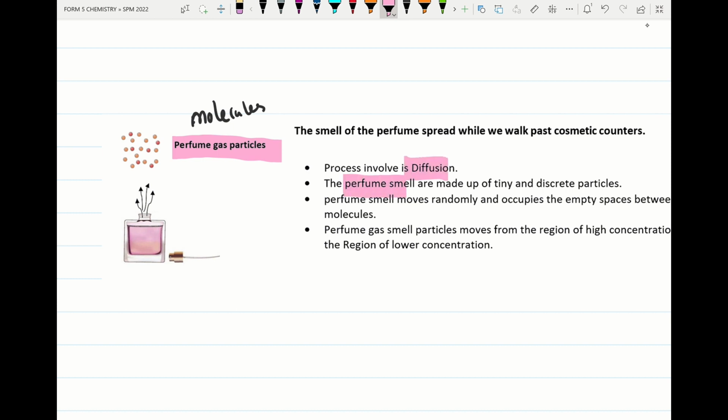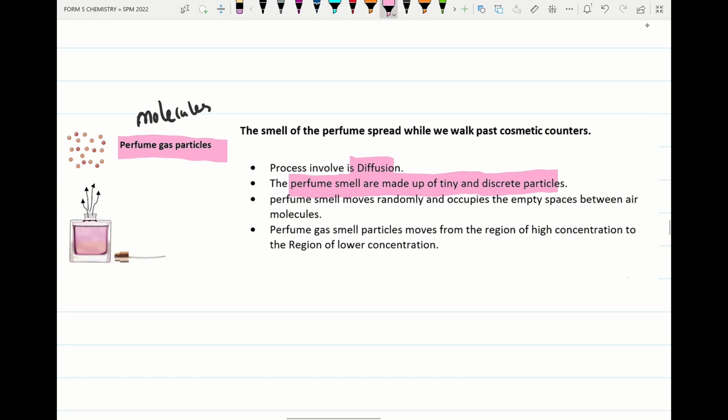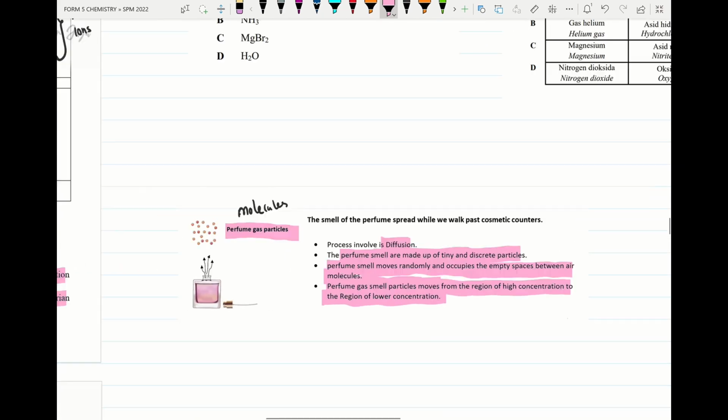The perfume smell is made up of tiny and discrete particles. The perfume smell moves randomly and occupies the empty spaces between the air molecules. The perfume gas smell particles move from the region of higher concentration to the region of lower concentration. So this is the answer.